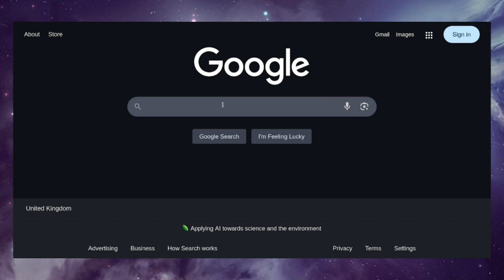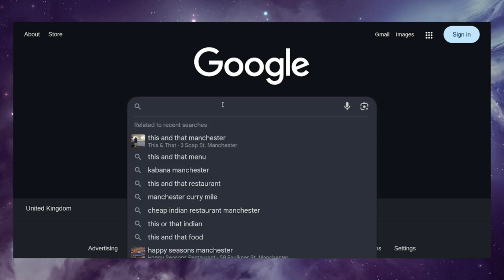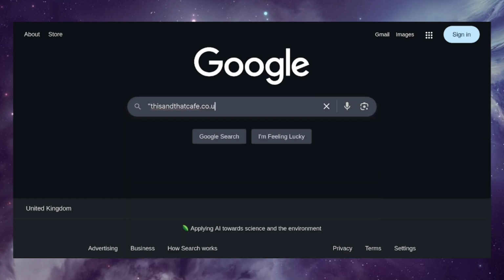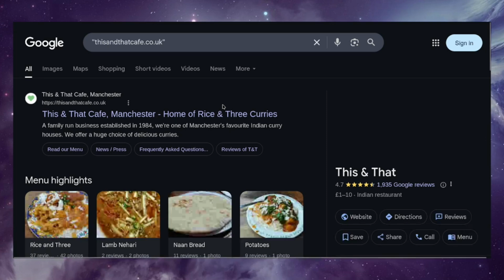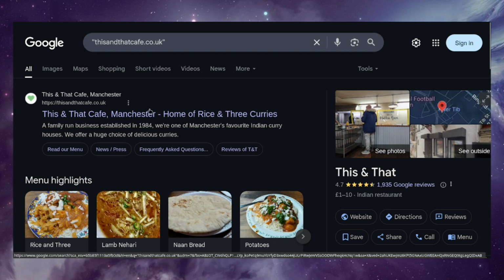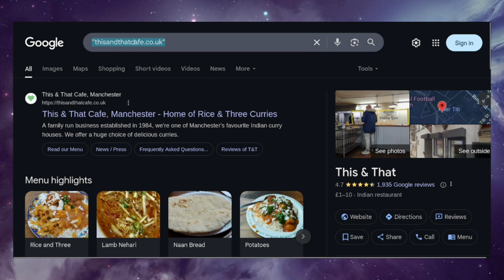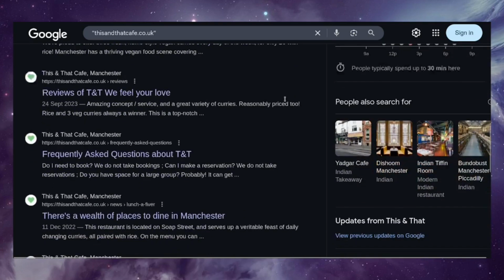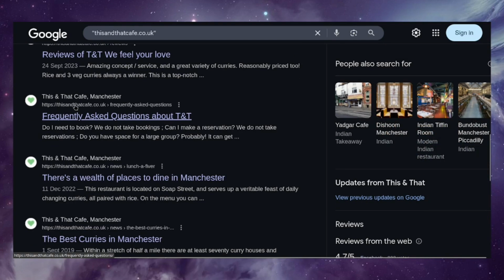Because I'm searching for the This and That cafe website, and I know their website domain is thisandthatcafe.co.uk, I can search for it in quotation marks like I did just then. Searching in quotation marks means that the results should include that phrase exactly, which basically means places that are linking to the website. You can see here though that the results are largely the This and That website itself. They're all at https thisandthatcafe.co.uk.